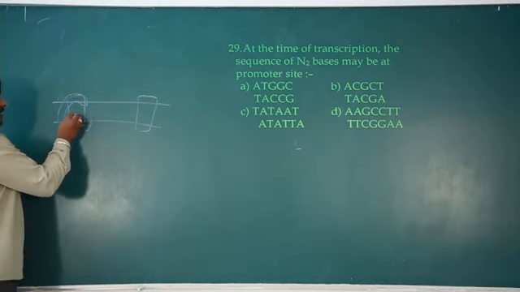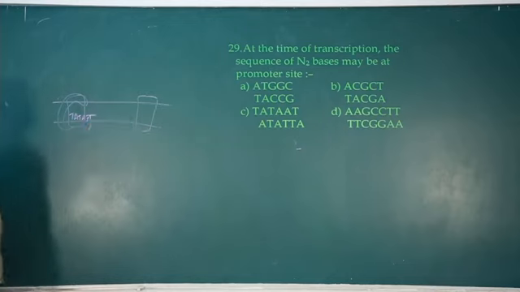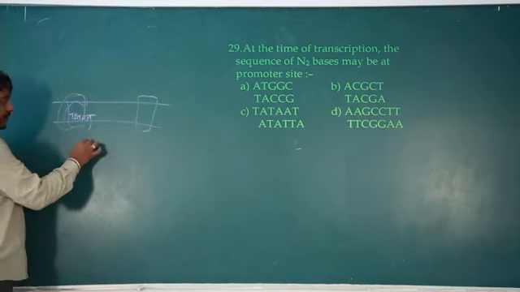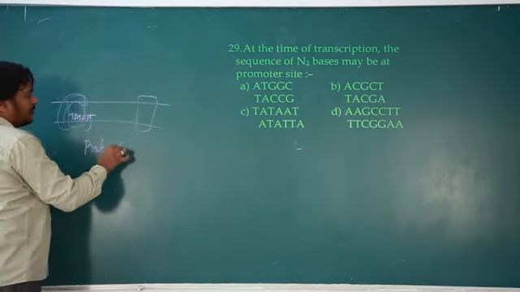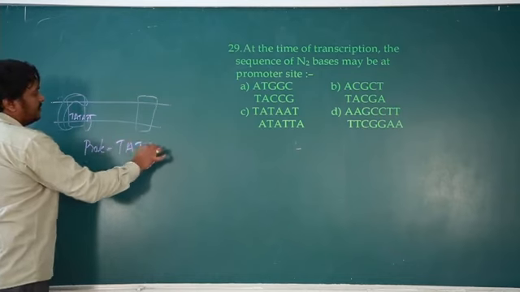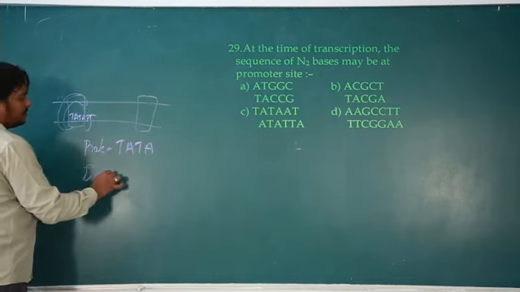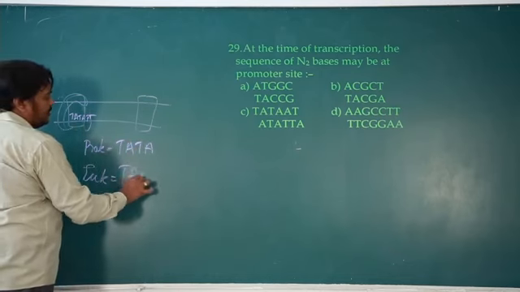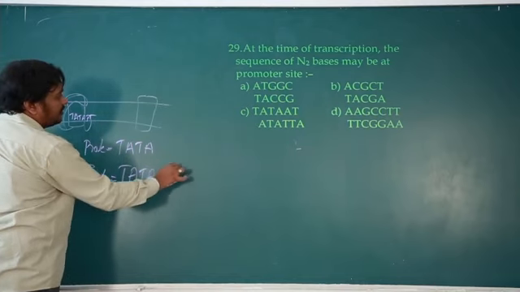So sigma factor recognizes this TATA AT. Okay, in case of prokaryotes it is only TATA, whereas in eukaryote it is TATA AT.